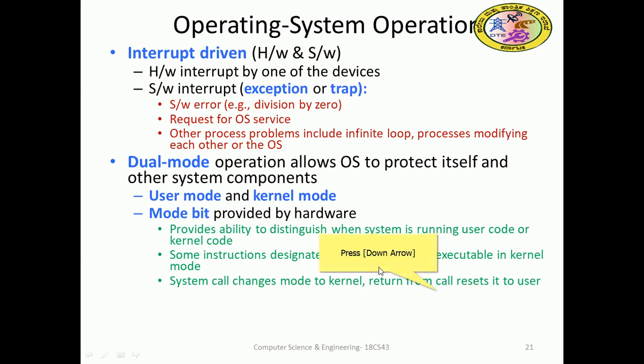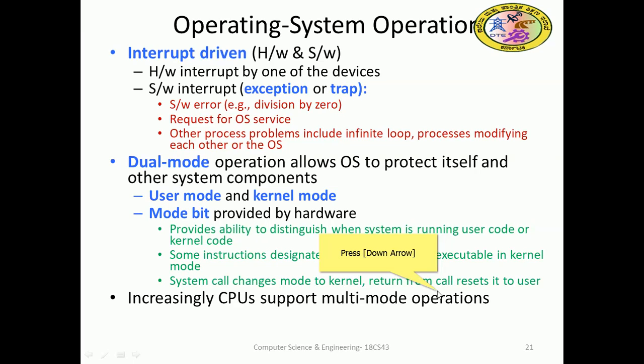A system call changes the mode to kernel, and return from the call resets it to user. So system calls are there, and the system call helps us here. Whenever the system goes to kernel mode, it is with the help of the system call. After the system performs the operation related to the kernel side, it returns and sends the control back from the kernel to the user who was executing that program.